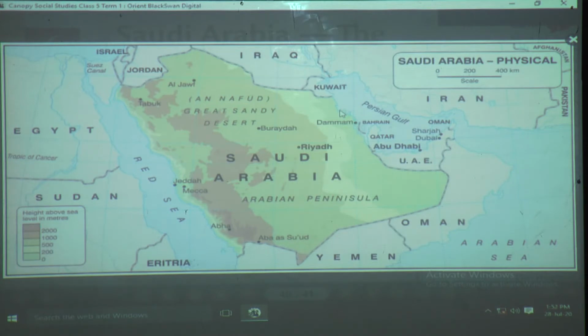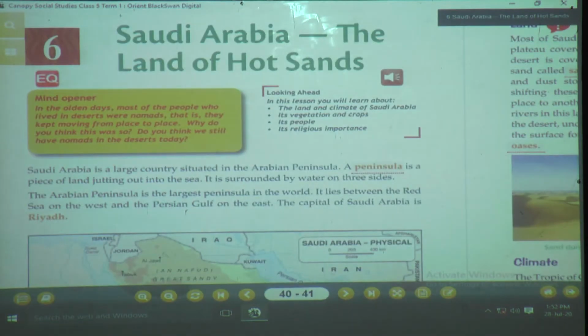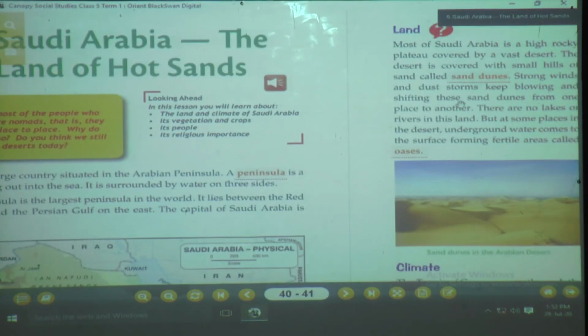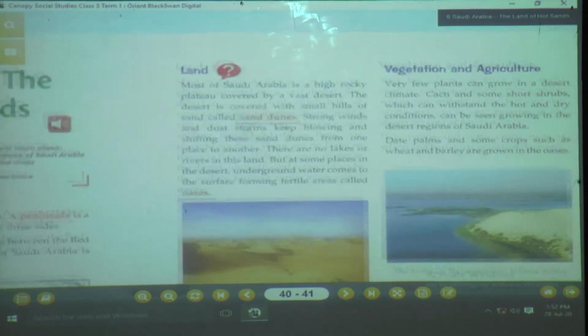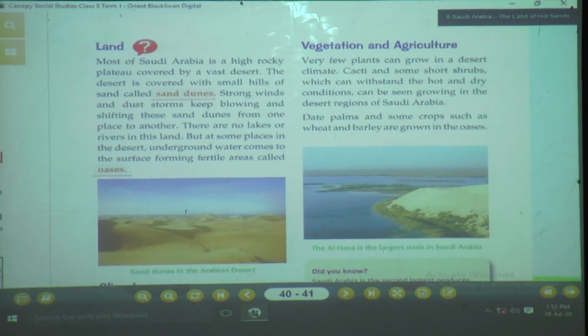Now what is the capital of Saudi Arabia? Yes, the capital of Saudi Arabia is Riyadh. So we had seen all this. Now the next part we will see is the land of Saudi Arabia. Saudi Arabia is the land of hot sands, right?